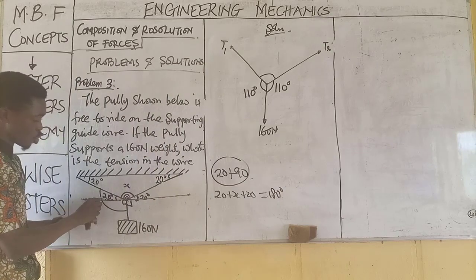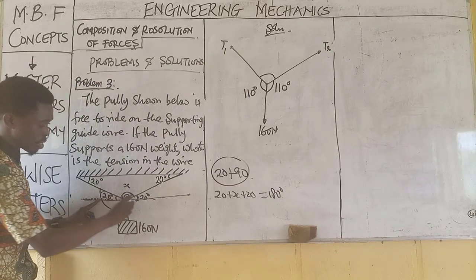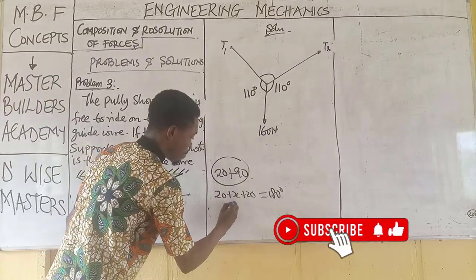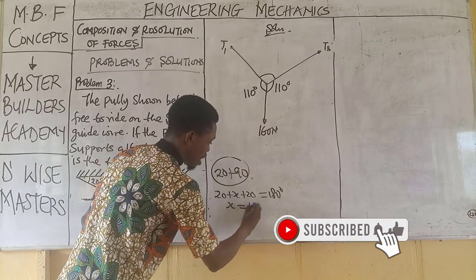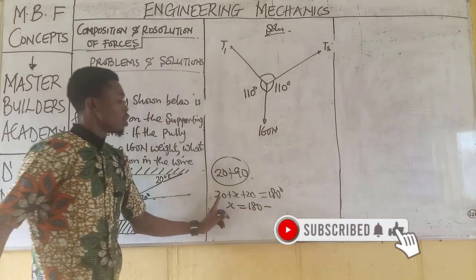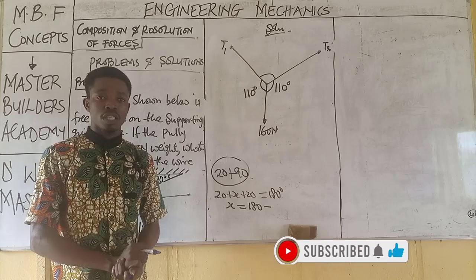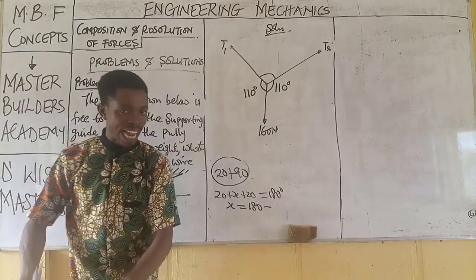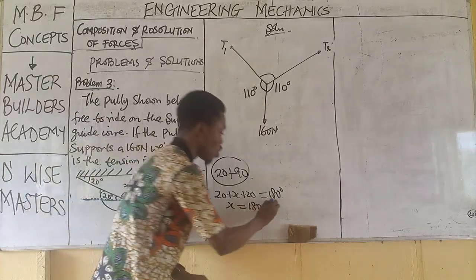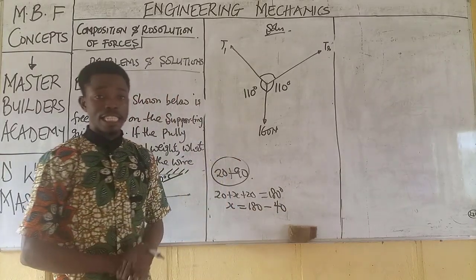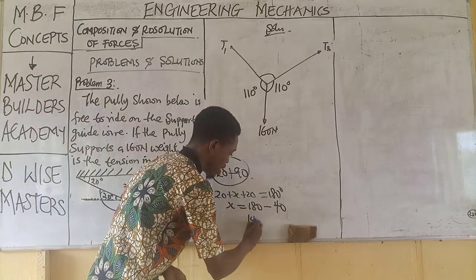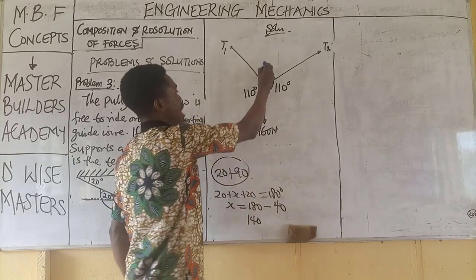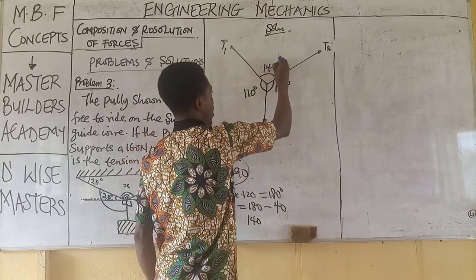Angle on a straight line, this is 20 plus x plus 20. Now remember that x will be 180 minus 20 plus 20, which is 40. And as 40 crosses from left to right, it becomes minus 40. When we remove 40 from 180, we have 140. The angle between these two is 140 degrees.